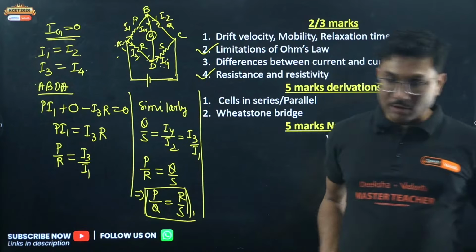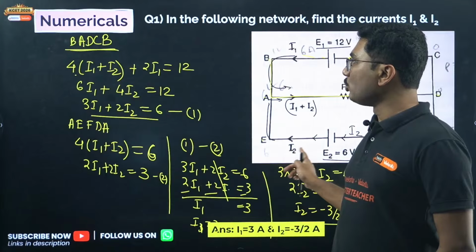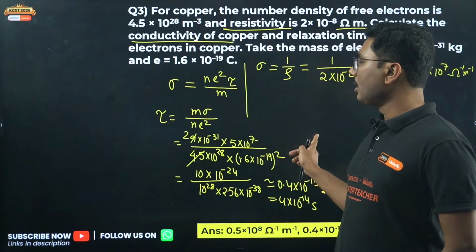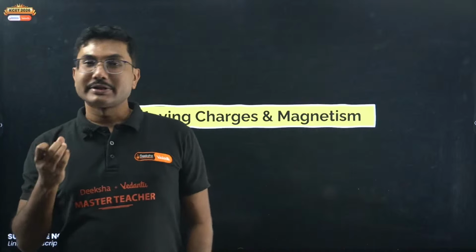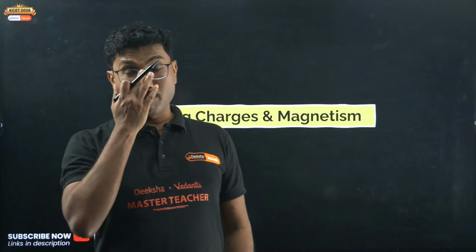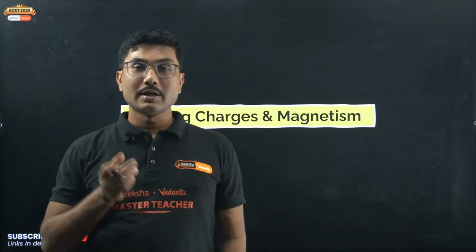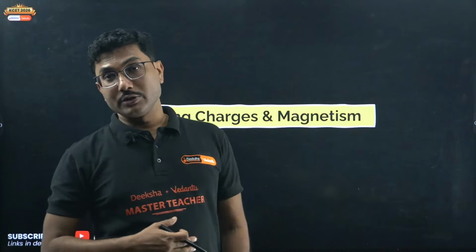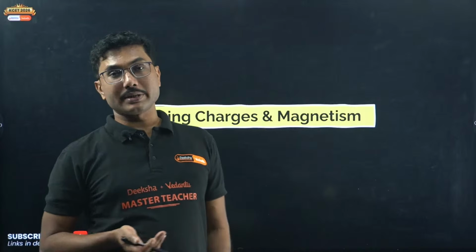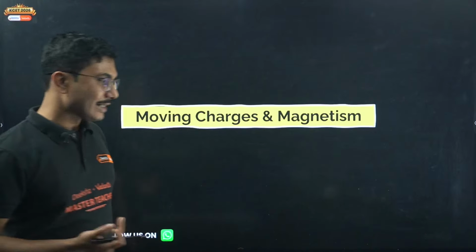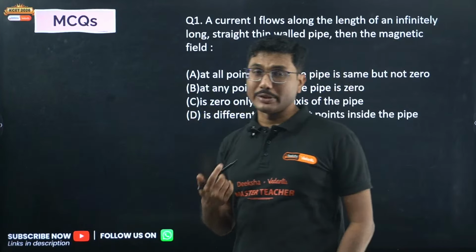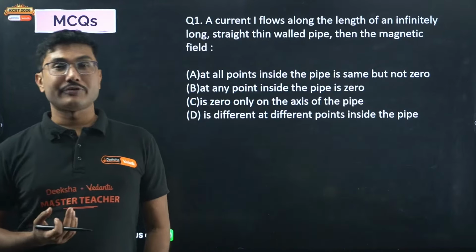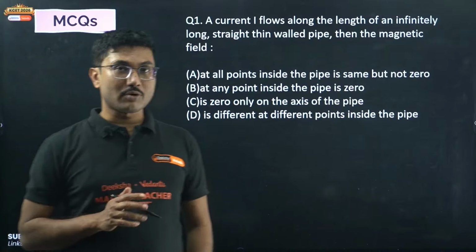Ray optics and wave optics. From ray optics, we are expecting a numerical question, not any derivation, but some districts might give it in the opposite order as well. So ray optics derivation, wave optics numericals. From my experience, I can say that most of you will get a numerical question from ray optics and a theoretical question from wave optics.